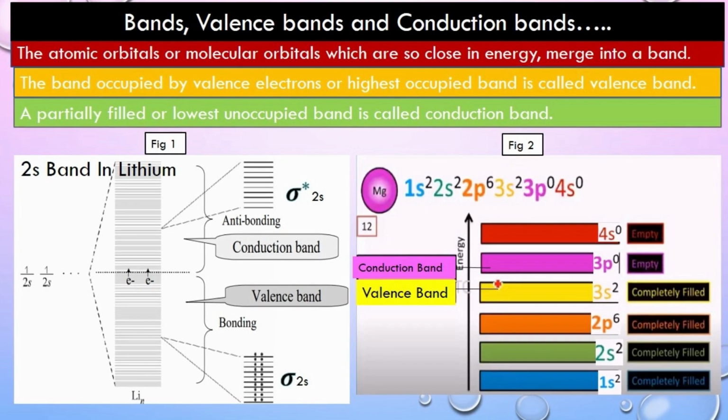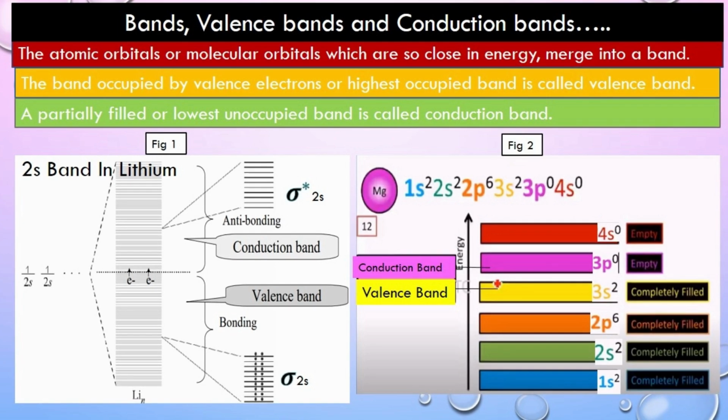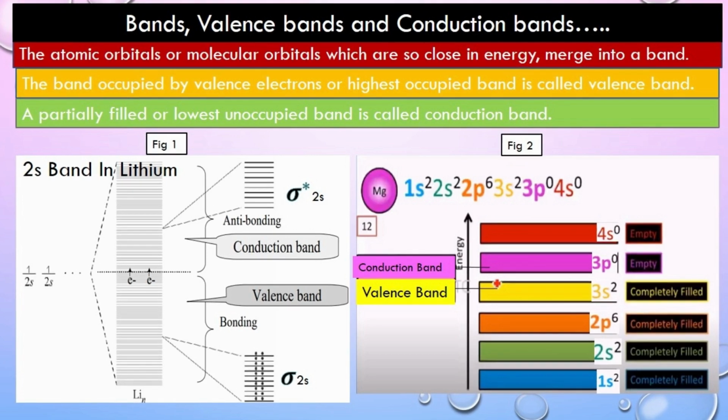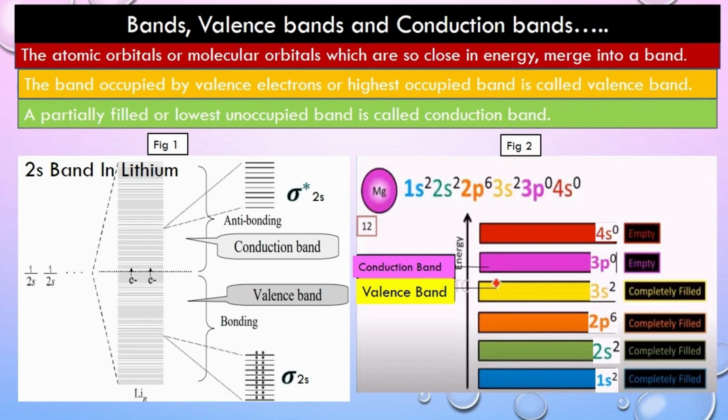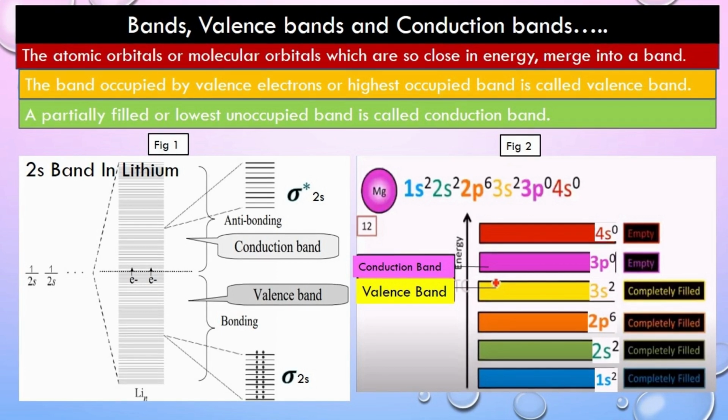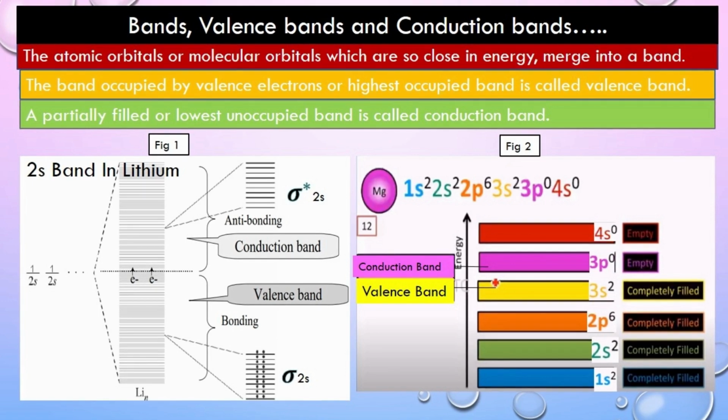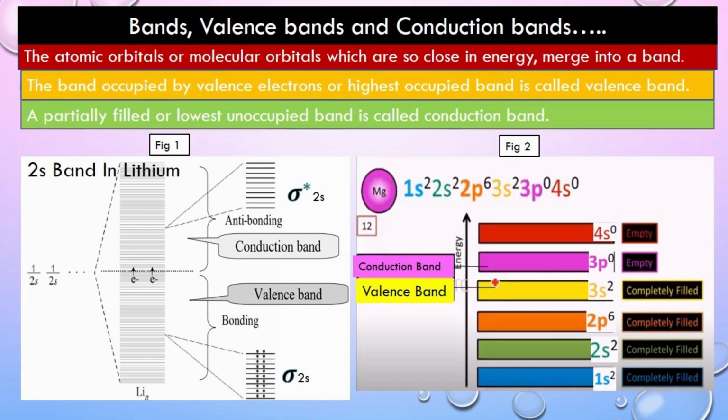The electronic configuration of magnesium is 1s2, 2s2, 2p6, 3s2, 3p0, 4s0. In the case of magnesium, valence electrons are present in the 3s2 energy level. So that band is called the valence band. And the lowest unoccupied band is 3p0. So that band we call the conduction band.